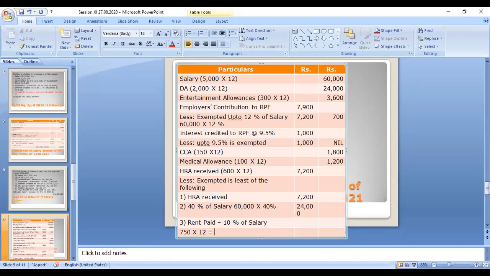That amount is 9,000 rupees. So 9,000 rupees rent paid, less 10% of salary. 10% of 60,000 is 6,000 rupees. So 9,000 minus 6,000 is 3,000.